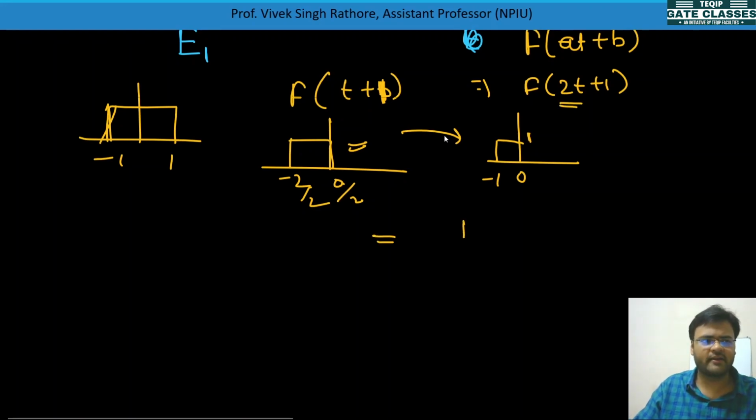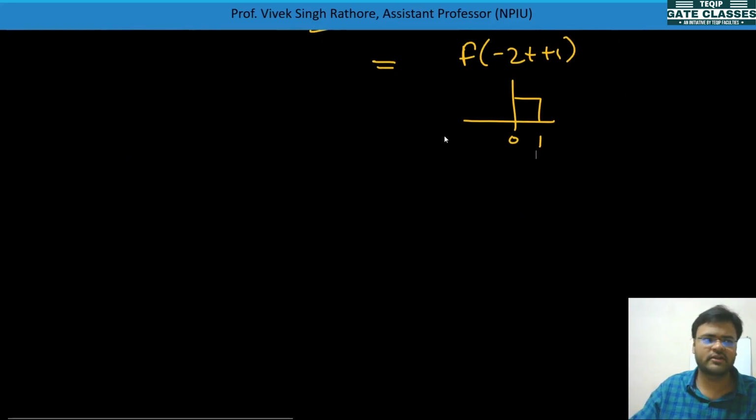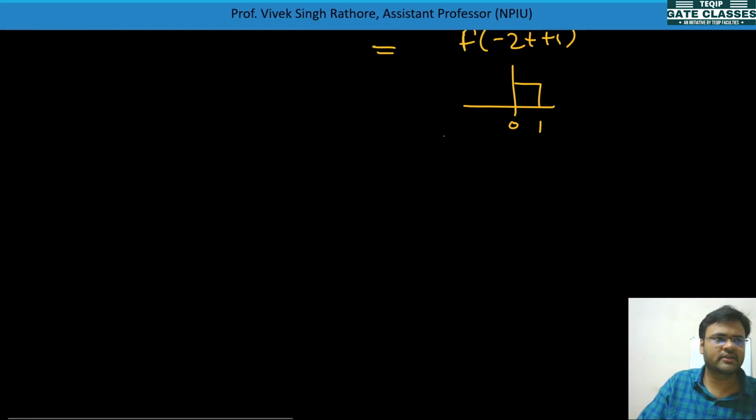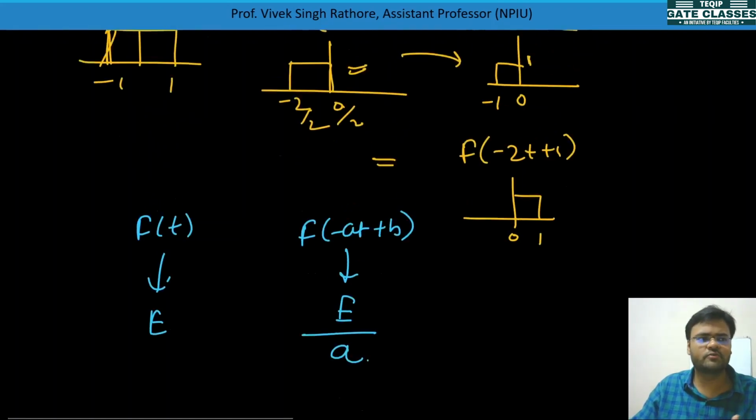So now something has happened, and if you do minus 2t plus 1, it will be only time scale and time reverse, so it will occur from 0 to 1. So ultimately in all three operations only the scaling operation affects the energy of a signal. So if this signal f(t) was having energy equal to E, then f(-at+b) will be having energy equal to E by a. This is reduced actually.